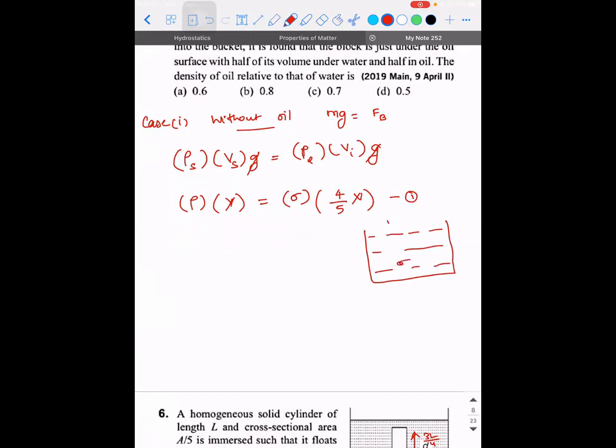When the wooden block is placed, it is forcing itself in such a way that 4/5 of its volume is already inside the liquid. Who's dominating actually, the liquid or the solid? The solid is trying to push itself in, because the buoyant force applied by the liquid of density sigma is not sufficient to push the maximum volume of the solid outside.